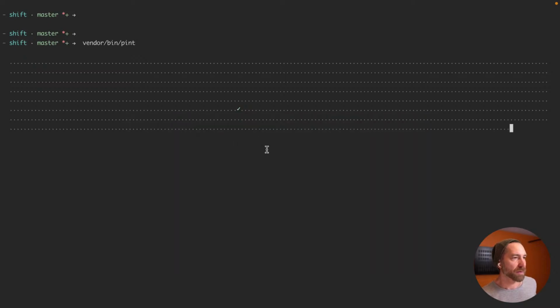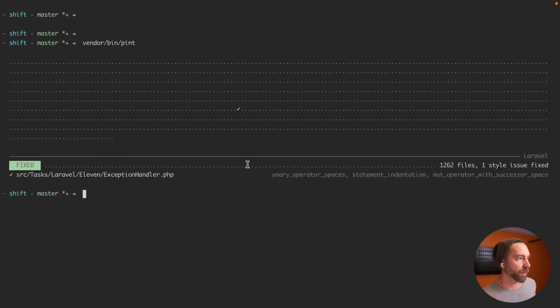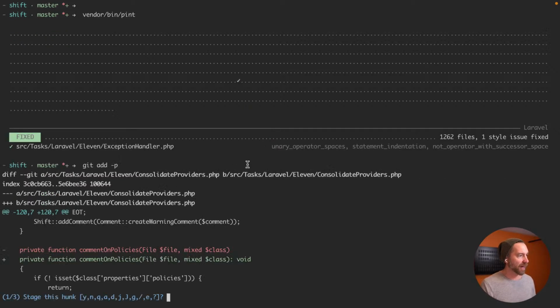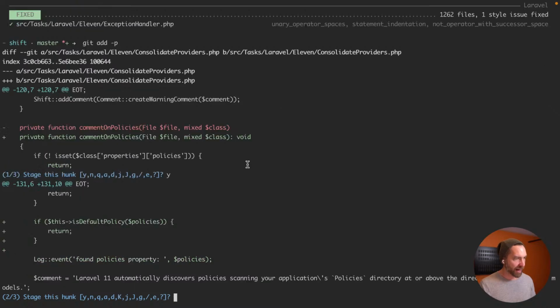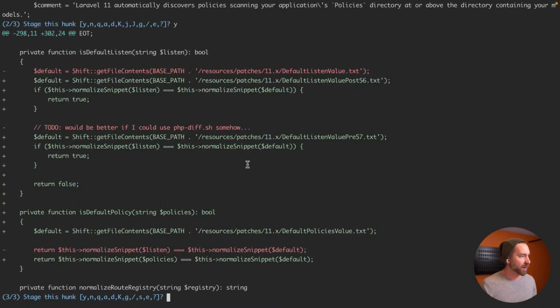All right. Oh, wow, I forgot this has so many files. There we go. Cool. Okay, so just a little tiny one on the exception handler while we were pseudocoding. So let's do a git add -p. Let's see what we've got going on here. Okay, so we just added a return type. We added this default policy method.